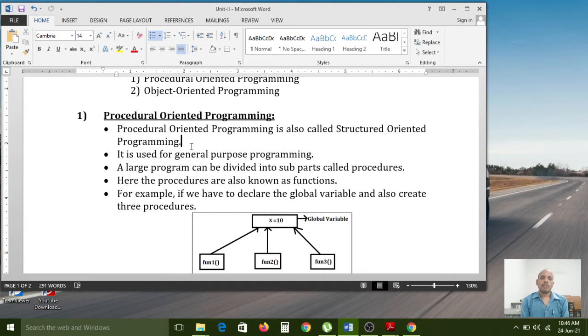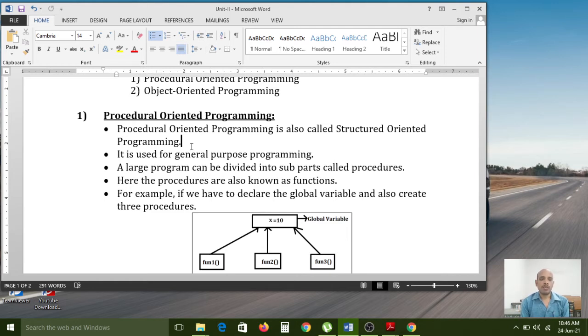Like that, Python can support object oriented programming also. That's why it is called versatile: the Python programming language can support two types of programming concepts by itself. So that is the functionality of the Python programming language.